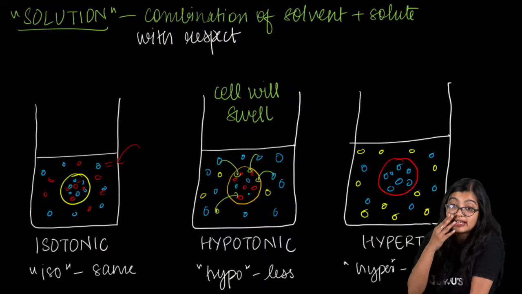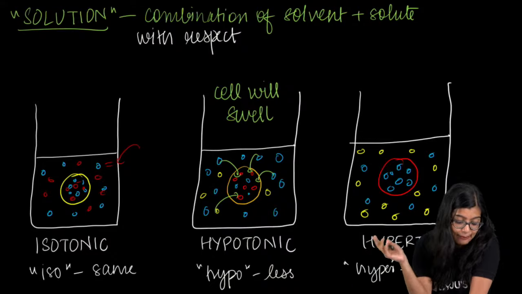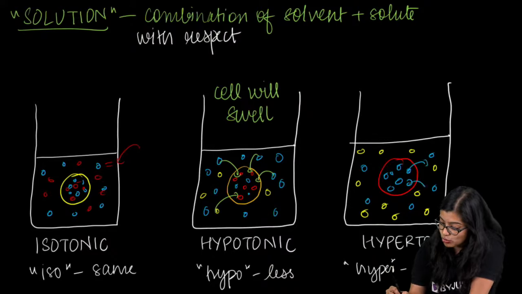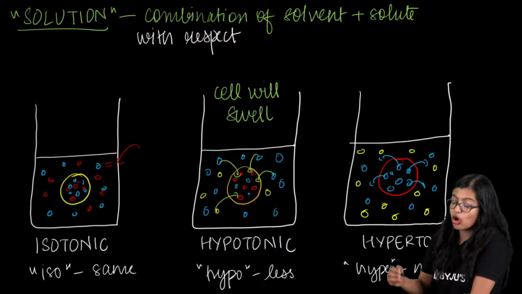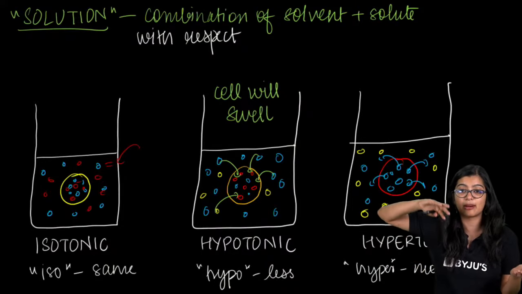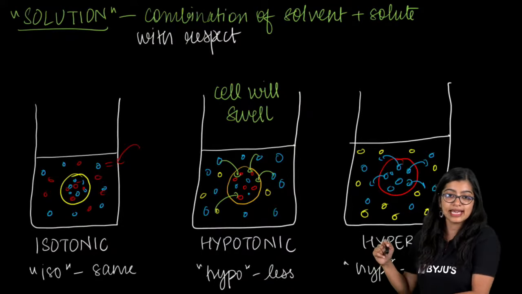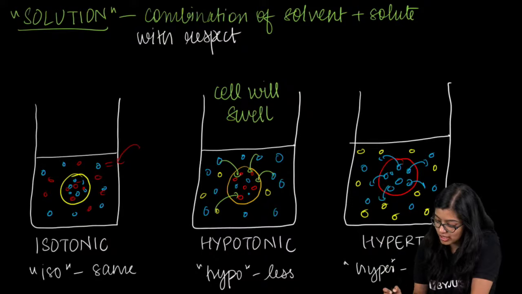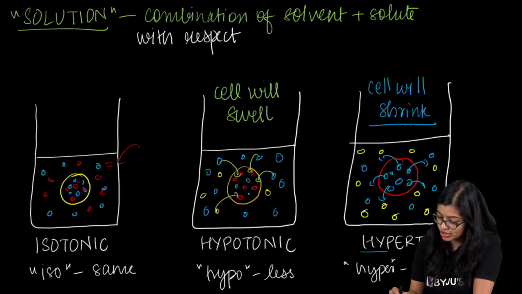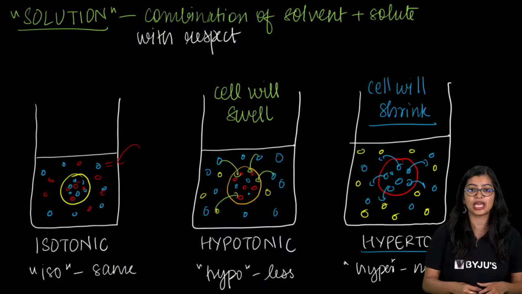So what will happen in this case? Case number 3: water will move outside because the concentration of water outside is less when compared to inside. So the cell will shrink. In a hypertonic solution, the cell will shrink.